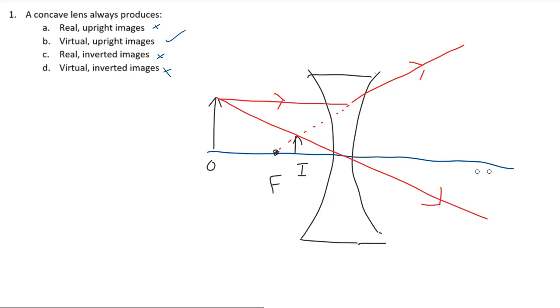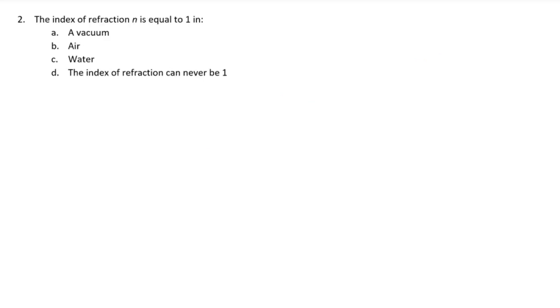This next simple question is making sure we understand what is meant by the index of refraction. We are asked, when is the index of refraction equal to 1? Is it in a vacuum, in air, in water, or is it never the case that the index of refraction is 1? Well, let us recall how we define the index of refraction. The index of refraction n for a medium is simply equal to the speed of light in a vacuum c divided by the speed of light in that medium v.